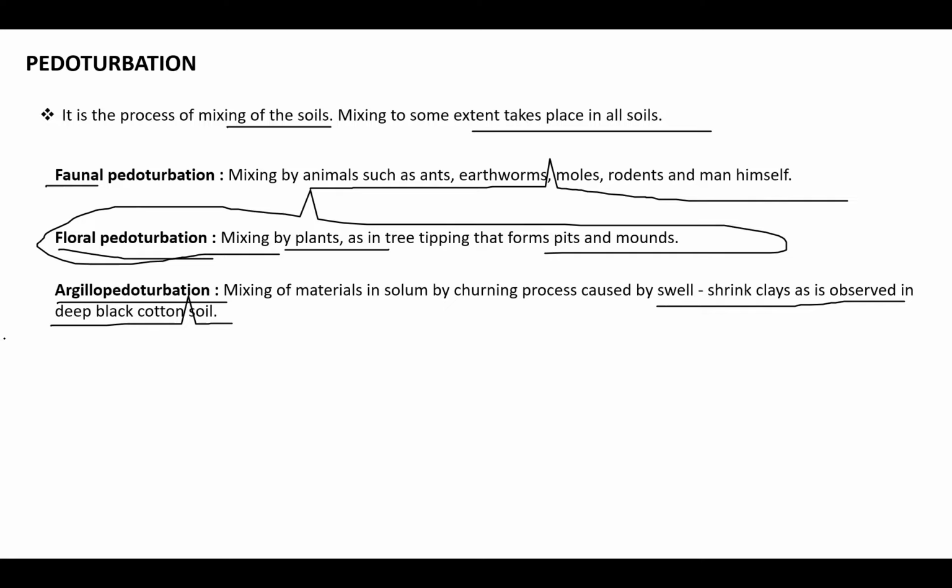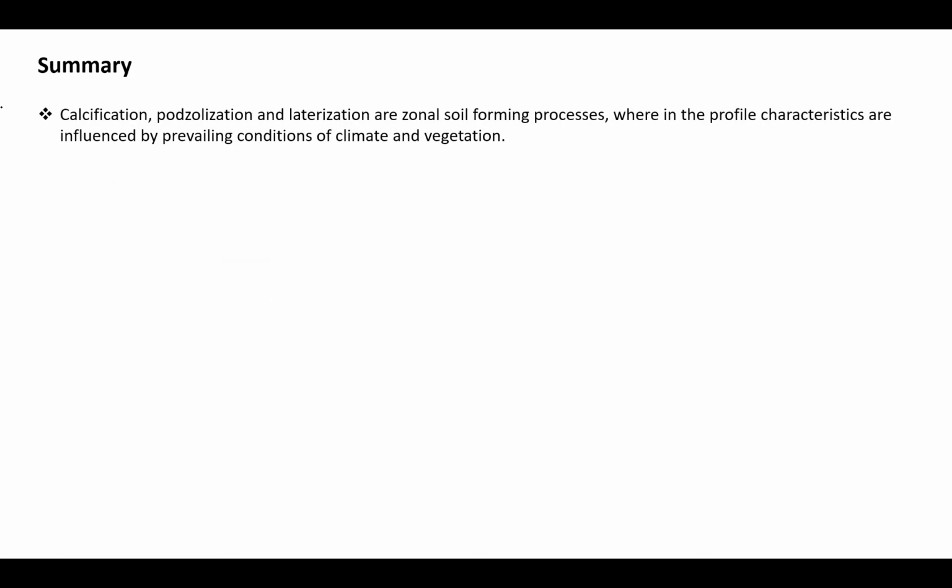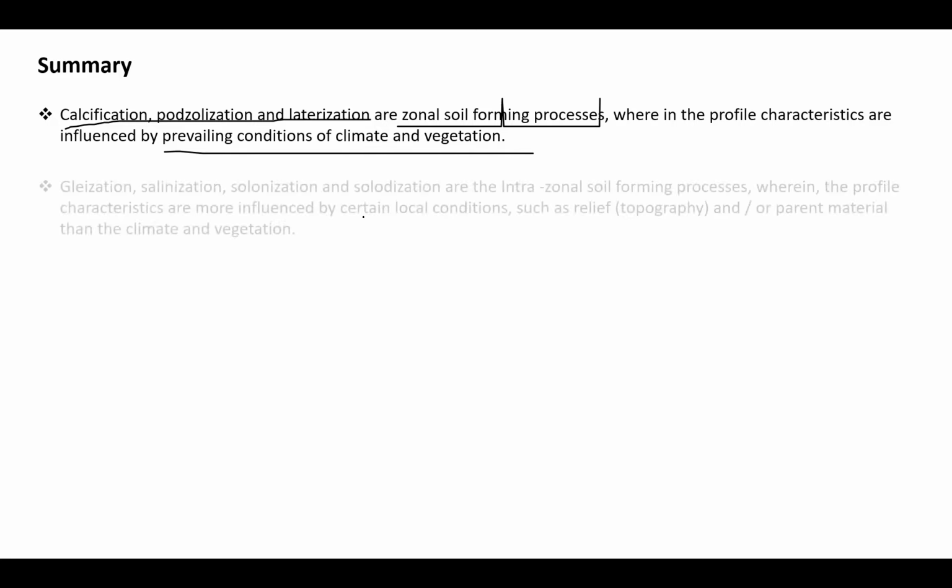Quite popular in the black cotton soils, because as we can see, montmorillonitic type of clay will be there in this argilliturbation type. So overall, if I want to give a summary of these specific pedogenic processes, I can list them out in these points. Calcification, podzolization, and laterization are quite popular zonal soil forming processes, whereas the profile characteristics are influenced by the prevailing conditions of climate and vegetation. So these three are highly dependent on climate and vegetation.